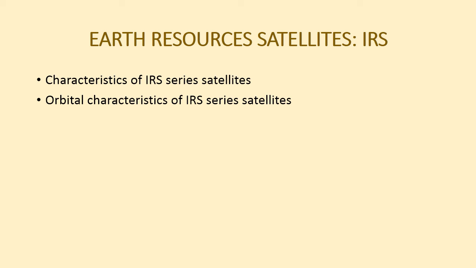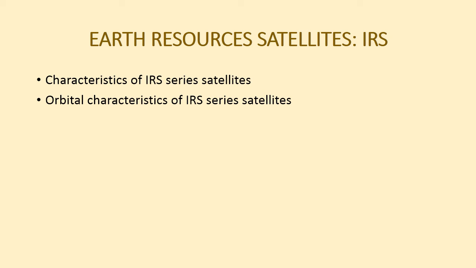The temporal resolution is 24 days, and equatorial crossing time, that is sun local time, is 10 am. Sensor was LIS2. The swath is 142 km and resolution was 36.25 meter.